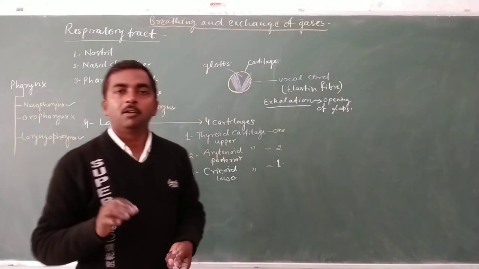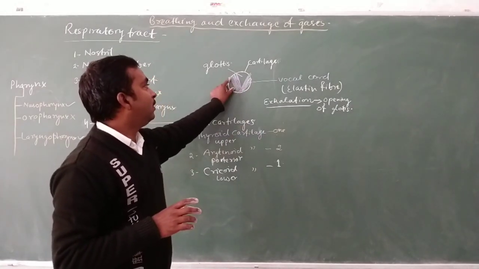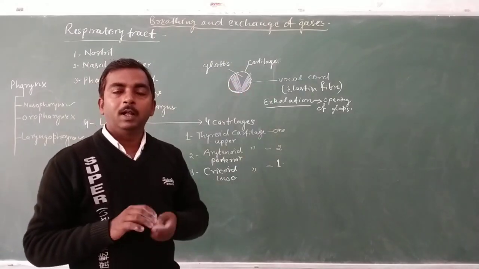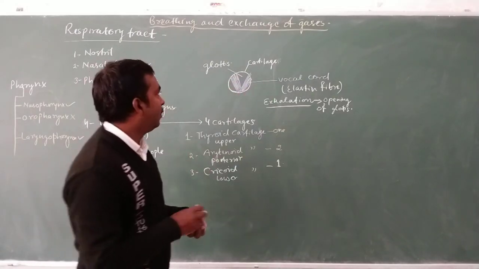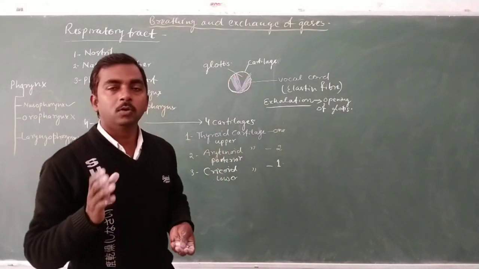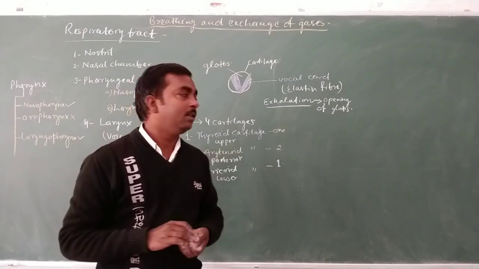During exhalation, the glottis becomes open due to the contraction of the vocal cord, and this contraction leads to the opening, widening of the glottis. So the air gets inside our lung very easily.